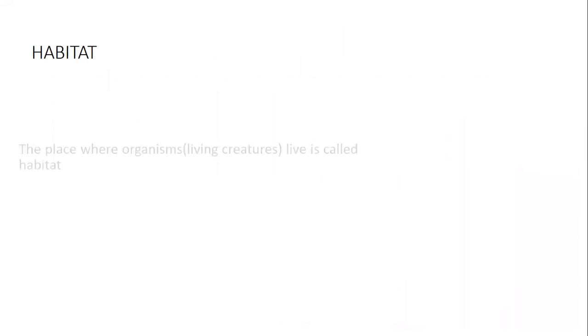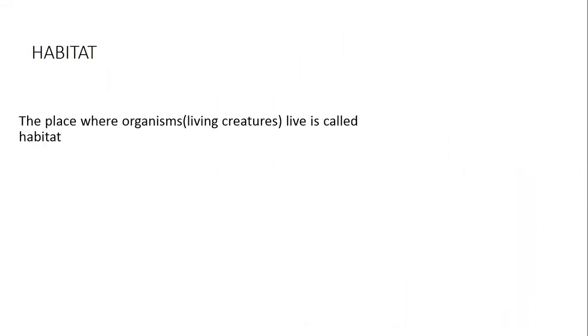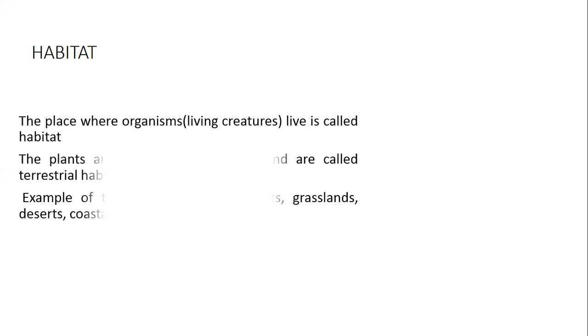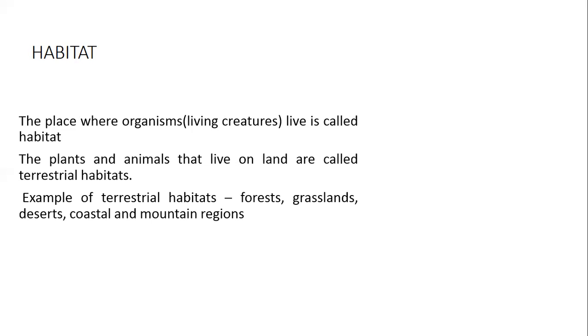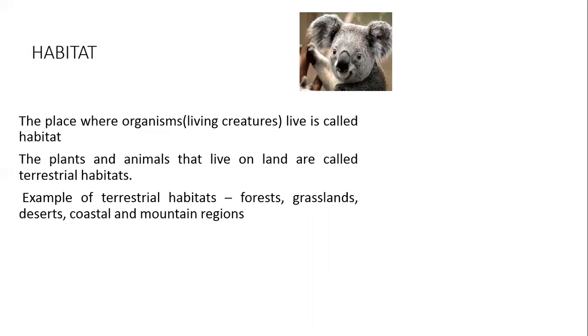Habitat. The place where organisms live is called habitat. There are two types of habitats, terrestrial habitat and aquatic habitat. Let's learn about terrestrial habitat. The plants and animals that live on land are called terrestrial habitats. Examples: forests, grasslands, desert, coastal and mountain region. Some animal examples of terrestrial habitats.